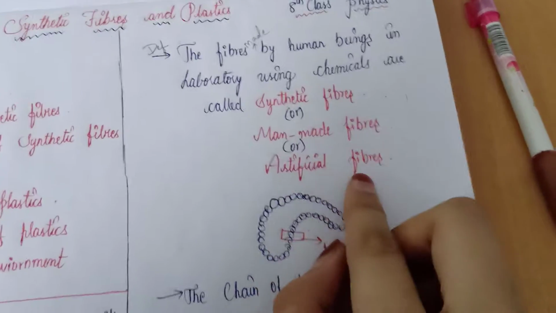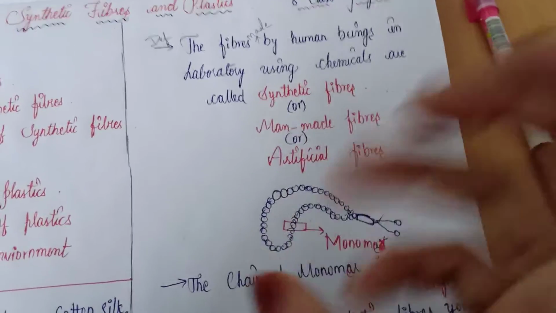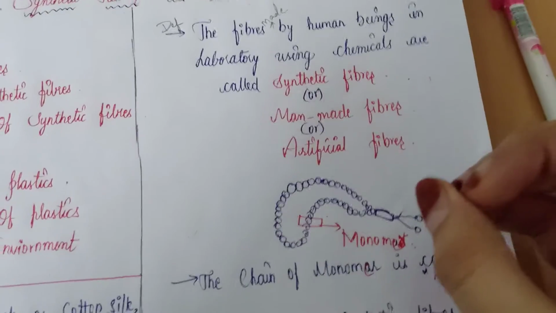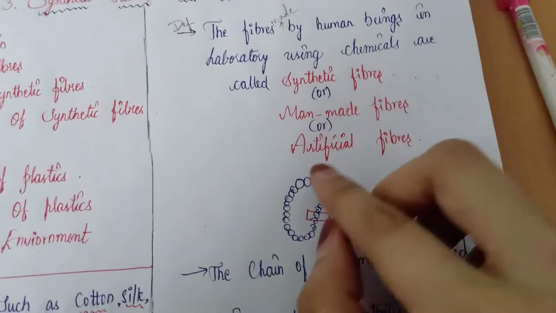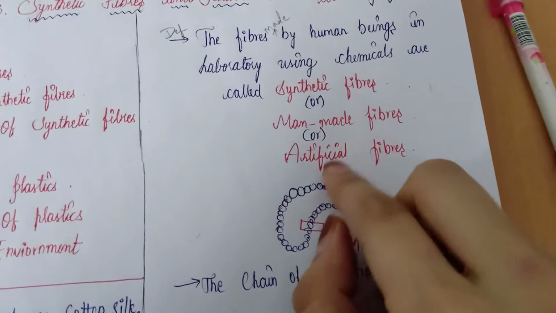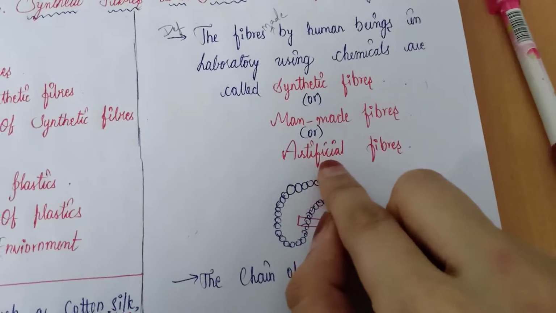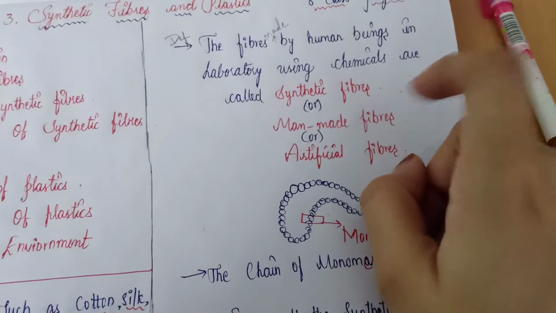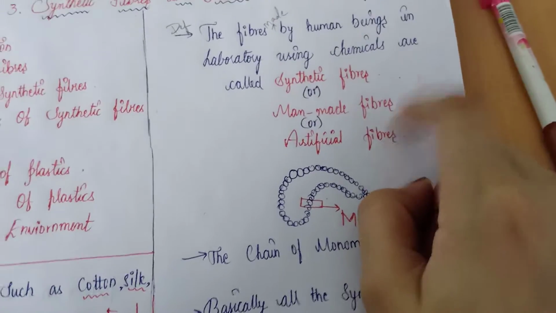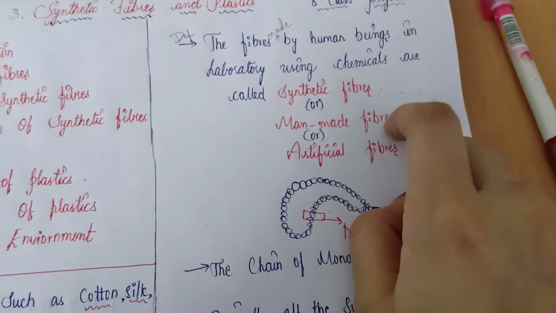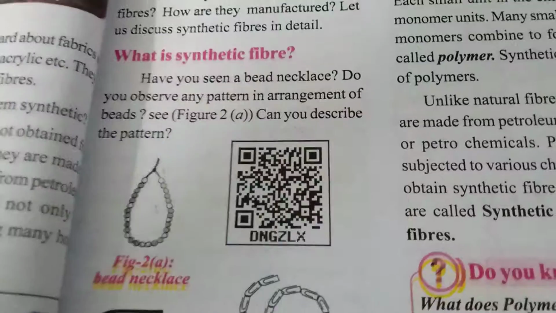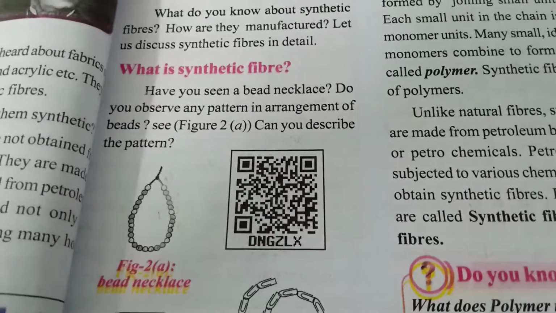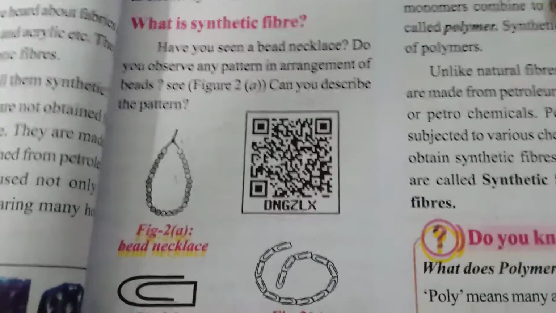And it is also called artificial fibers, which means it does not occur naturally. This was not a natural source; it was created by human beings, prepared by humans, so it is an artificial fiber. Synthetic fibers, man-made fibers or artificial fibers. I repeat, synthetic fibers or man-made fibers are artificial fibers. Let us discuss synthetic fibers in detail.